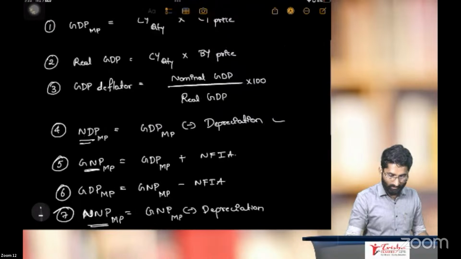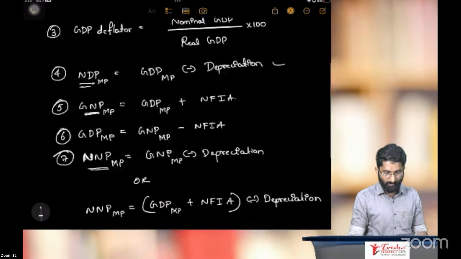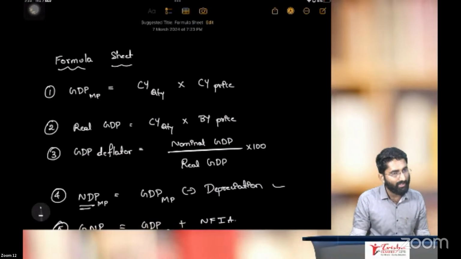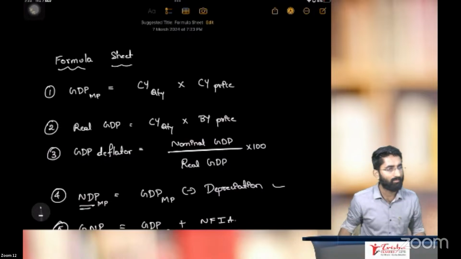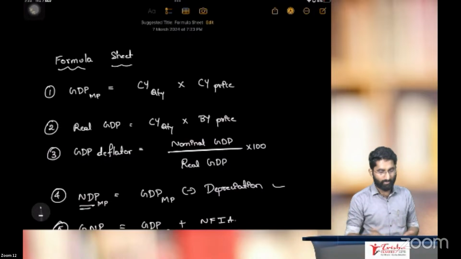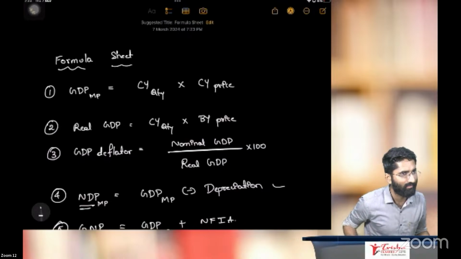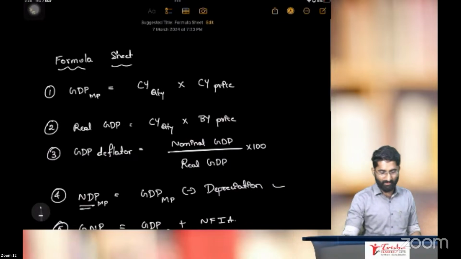So these are some important formulas, but don't worry. Keep this formula sheet with you every time, and we are going to continue. There are still somewhere 10-15 formulas to write. Definitely this is going to help you.